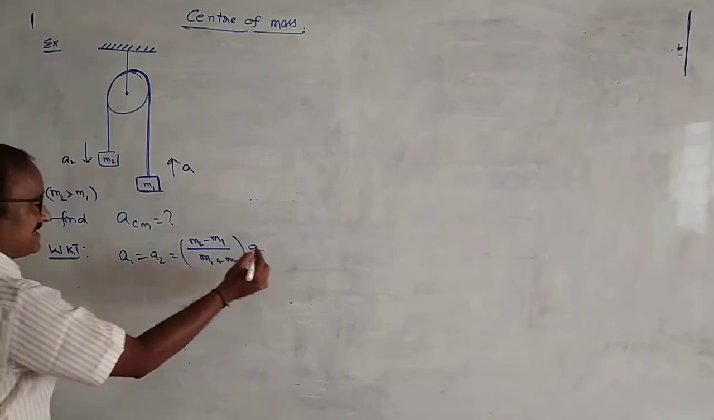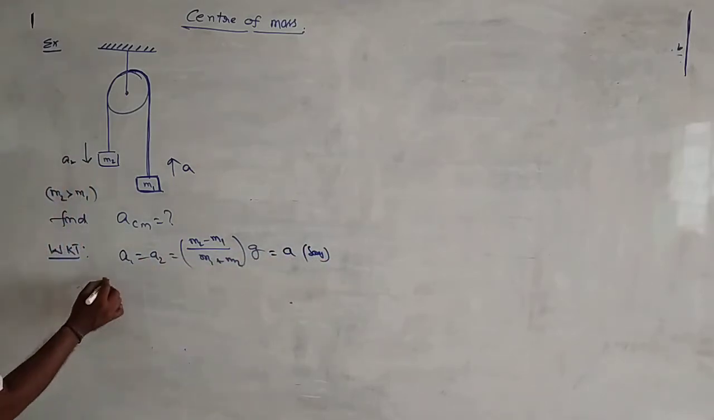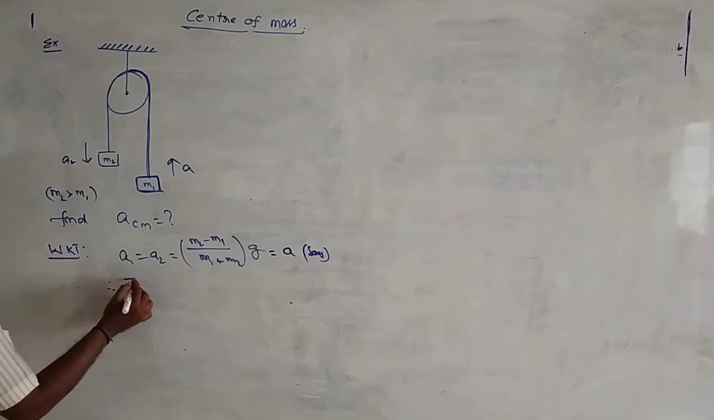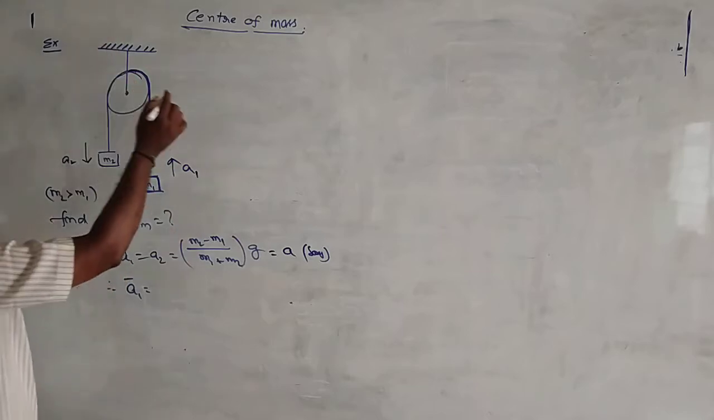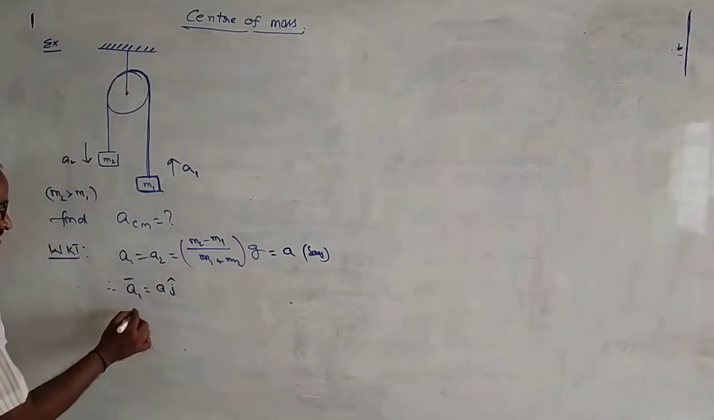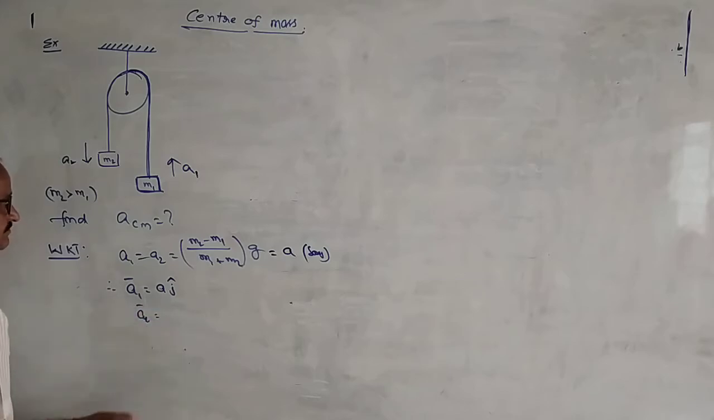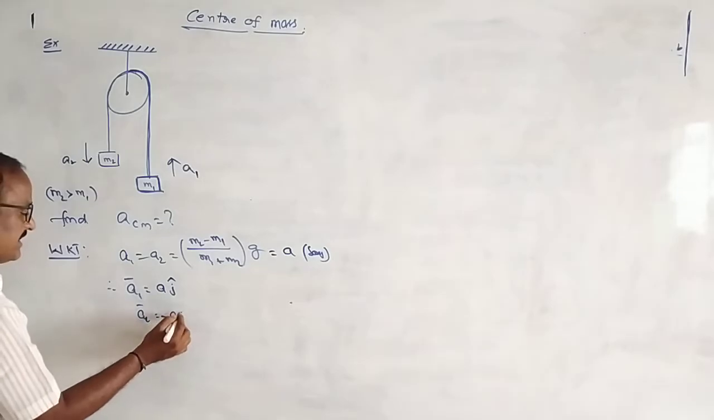Also, A1 is equal to A2 is equal to A. Therefore, in vector notation, A1 bar is along the positive y direction, which means A into J cap. And A2 bar is along the negative y direction, so it is minus A into J cap.